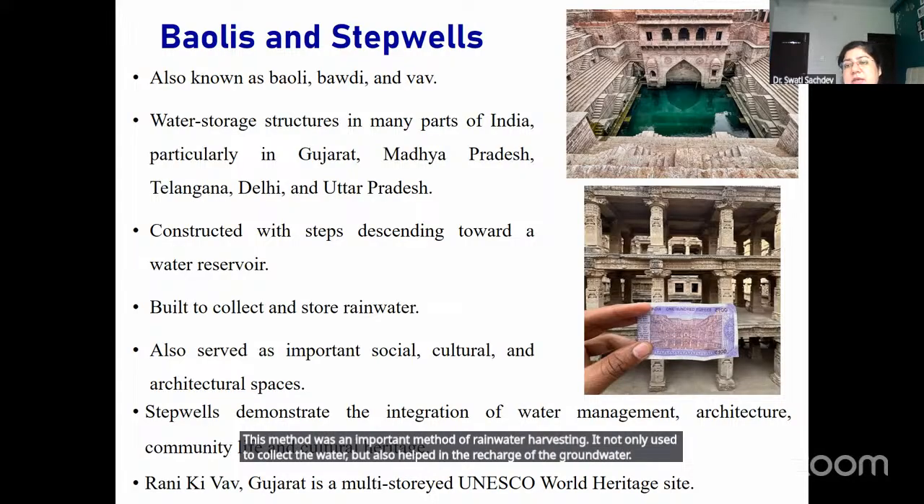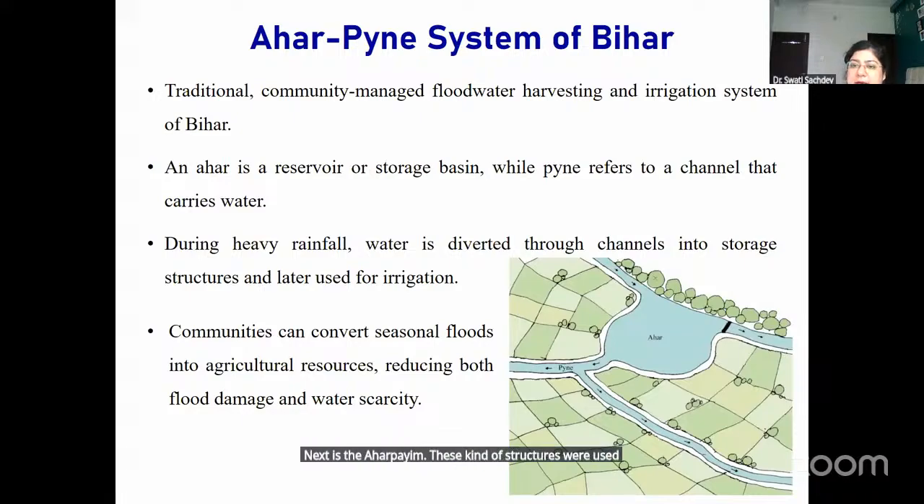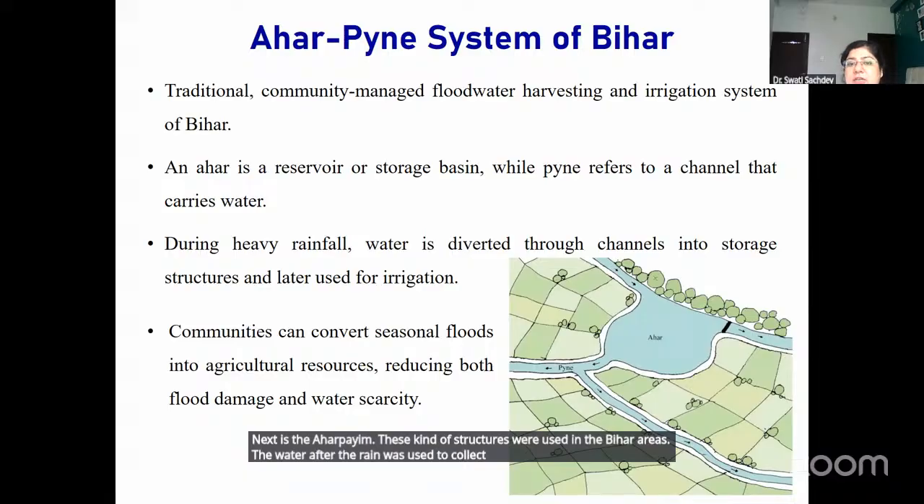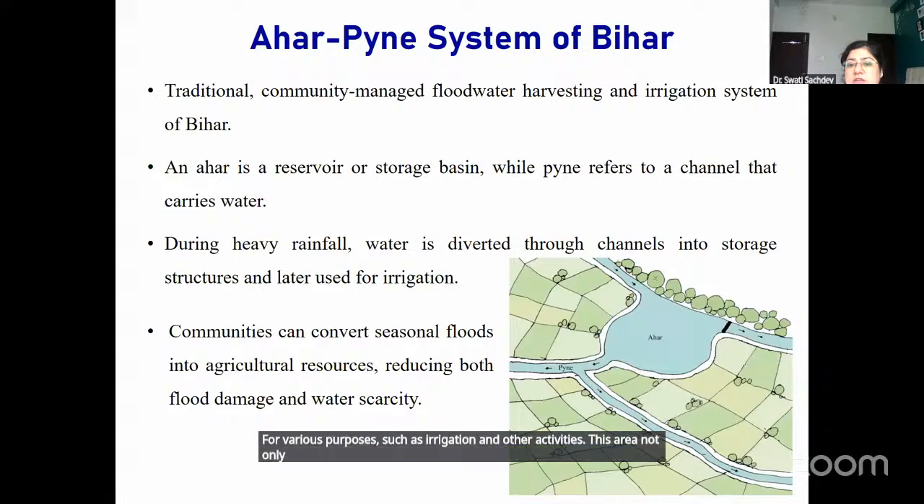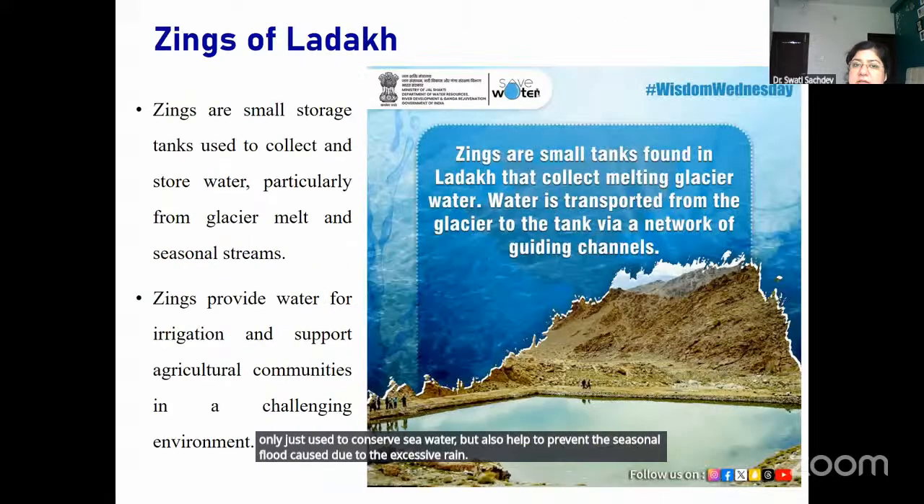Next is the ahar-pyne. These kinds of structures were used in the Bihar areas. The water after the rain used to be collected in a large reservoir known as the ahar, and then from this ahar small channels were made, which are known as the pyne, and water through these channels was distributed to different areas for various purposes such as irrigation and other activities. These structures not only conserved the water but also helped to prevent the seasonal floods caused due to the excessive rain.